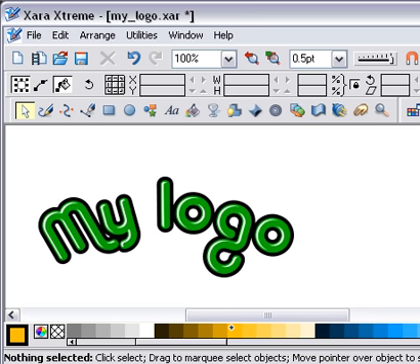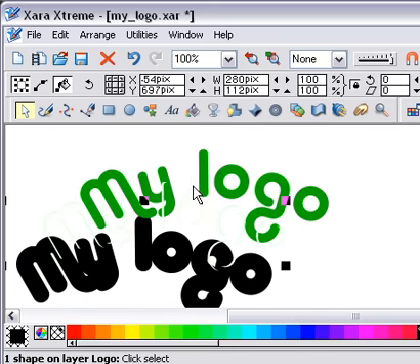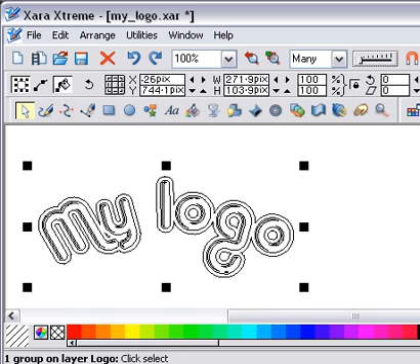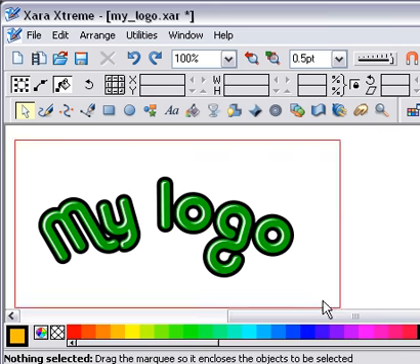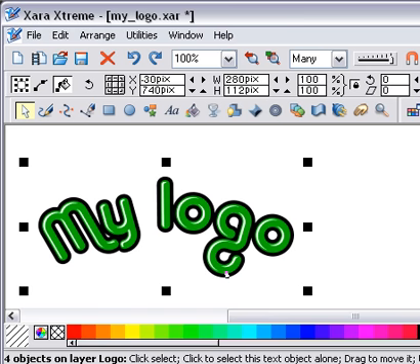Okay, so here we go. You've got this beautiful logo that you've created in Xara Xtreme, and you want to export it. Just to prove that this is a vector one, I can pull it around a bit to show you that it's vector. I'll quickly undo that, go to wireframe view. You can still see it's a logo. So okay, I'm going to export this logo that I've now created, my masterpiece, as a GIF for inclusion on a web page.